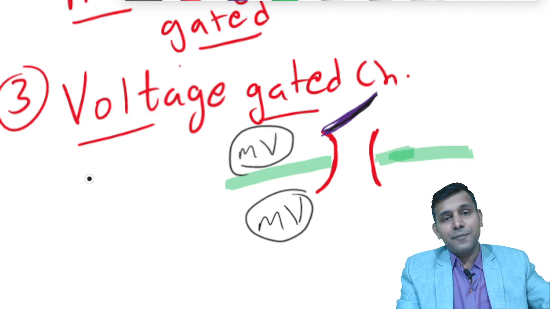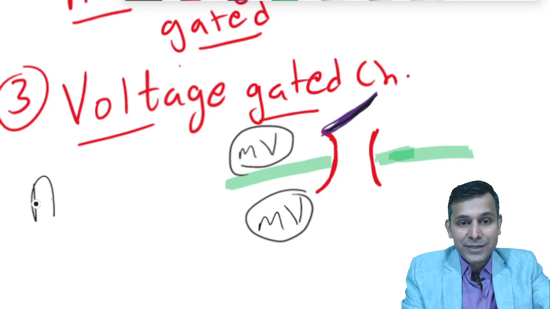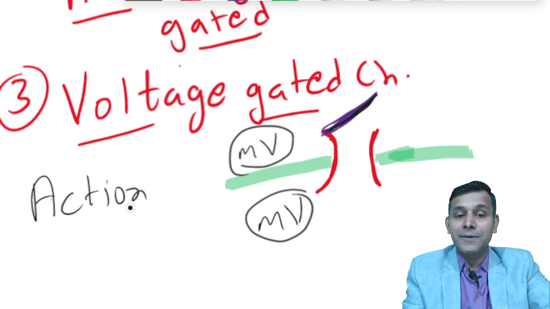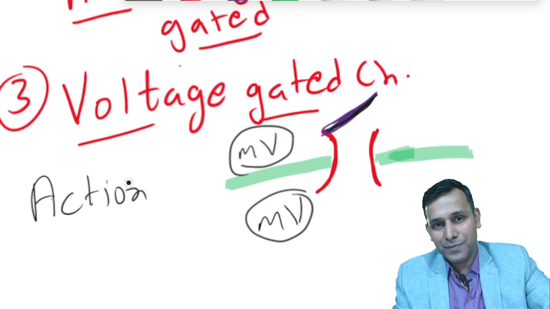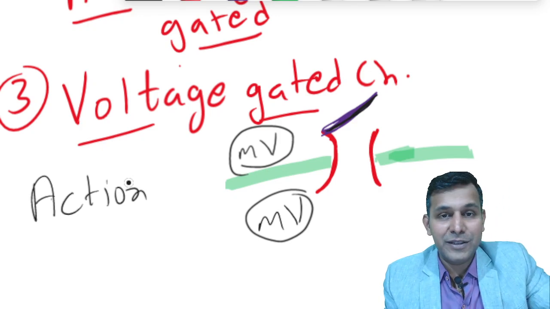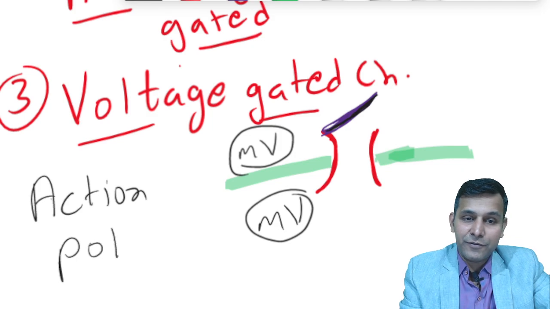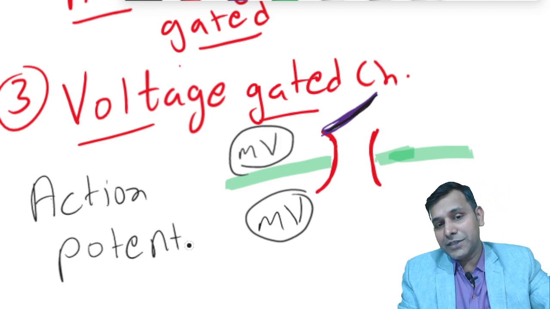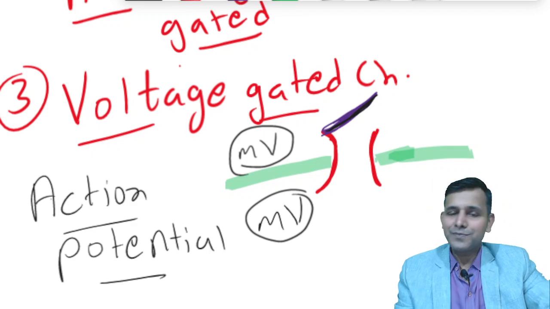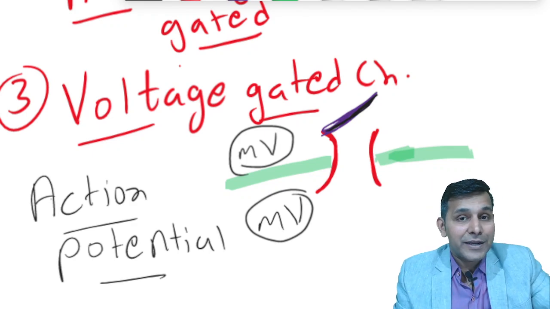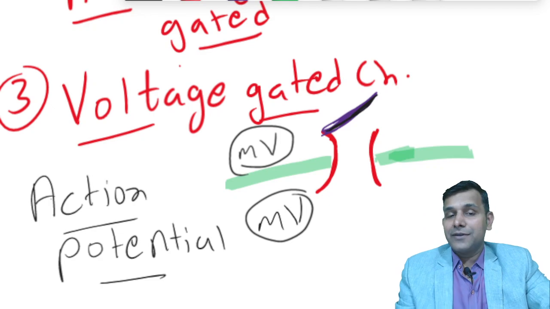The commonest example of a voltage gated channel is the action potential. Action potential is the change in the membrane voltage which causes excitation of the cell. We have heard of action potential, and we'll be discussing it in much more detail in further chapters. Action potential is an excellent example of the voltage gated channel, and it occurs specifically because of voltage gated channels. So we have completed so far three types of channels: mechanically gated, chemically gated, and voltage gated.